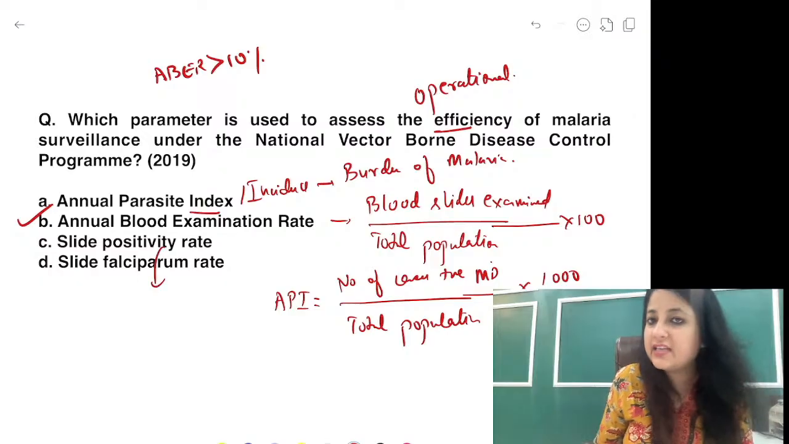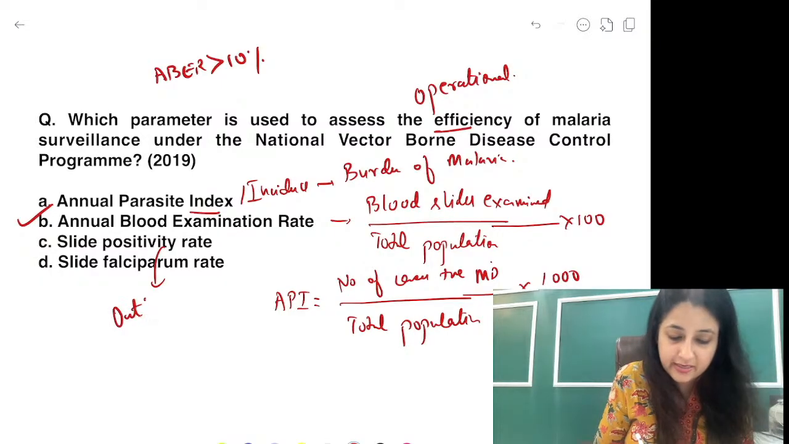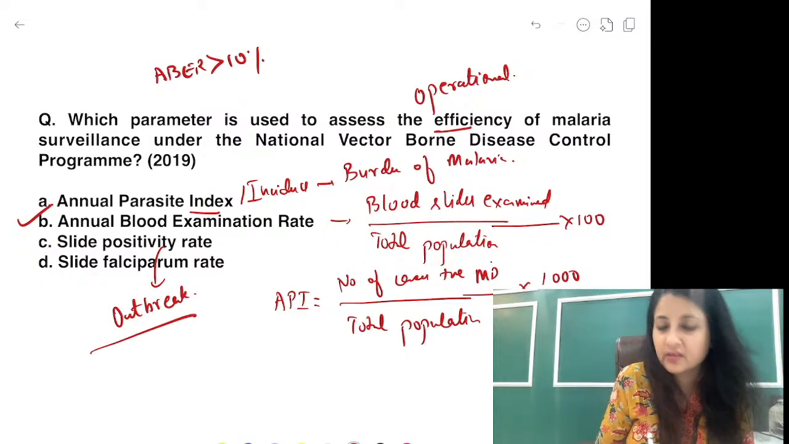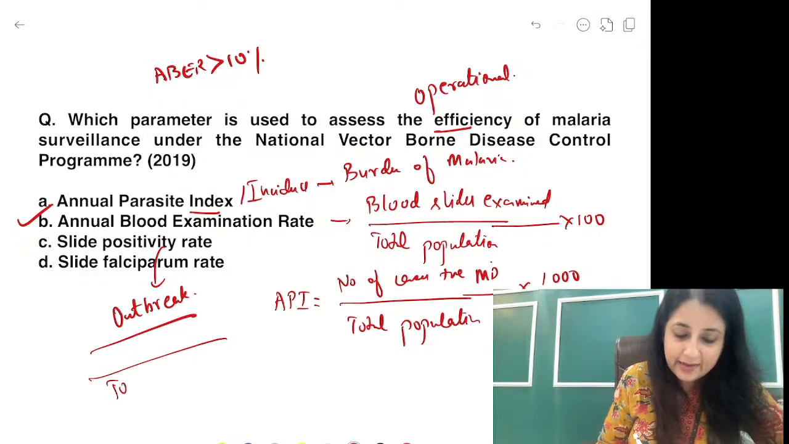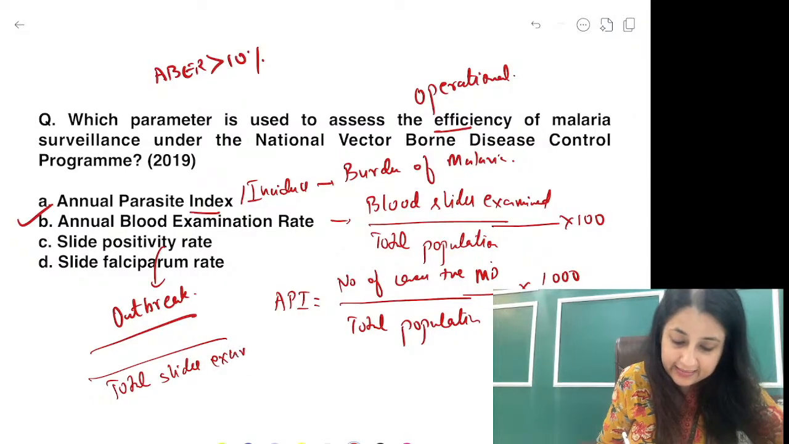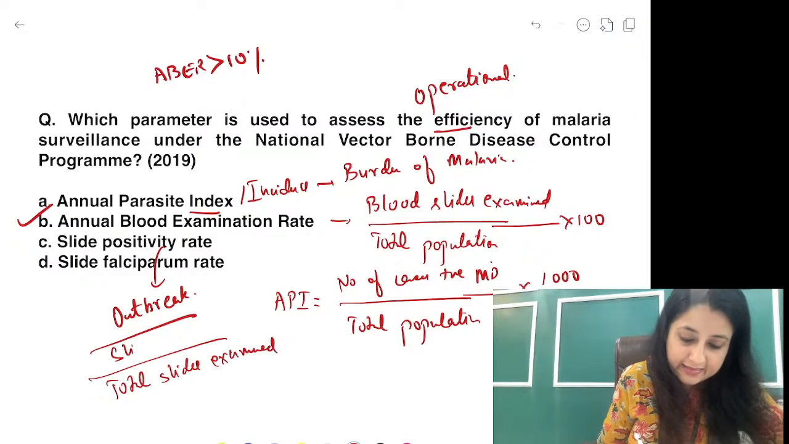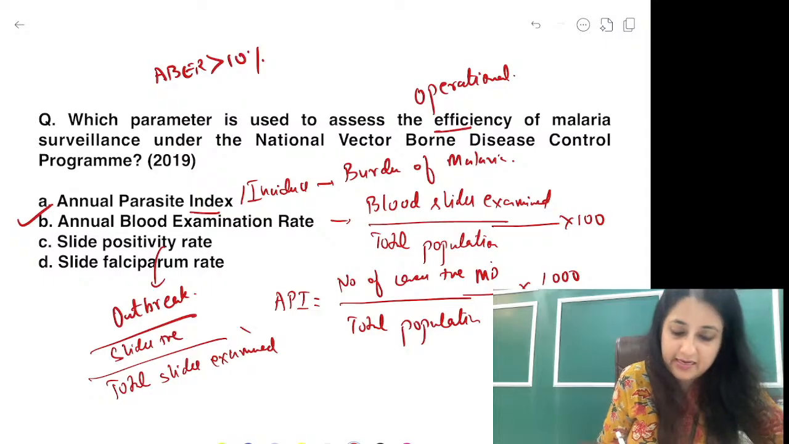Slide positivity rate is calculated during an outbreak. Out of the total slides examined, how many slides are positive for malarial parasite?